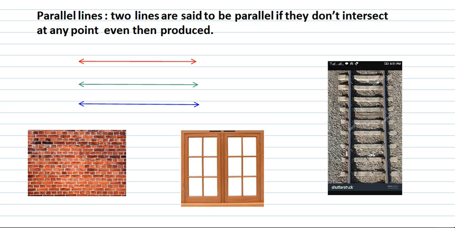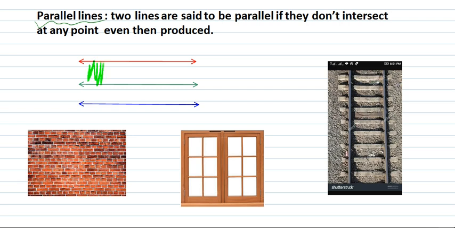Parallel lines. Two lines are said to be parallel if they don't intersect at any point, even if produced, which means even if we produce them further, they will not meet at any point. If we extend them from both the sides, they will not meet at any point.